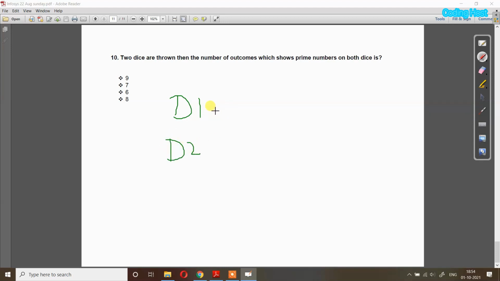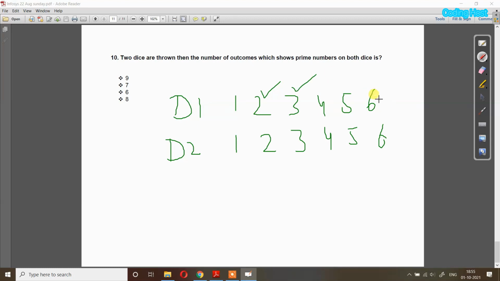In each of the dice we have a total of 6 numbers, 1, 2, 3, 4, 5 and 6, and the same on dice 2. So you can see which of these 6 numbers are prime. 1 is not a prime number, 2 is a prime number, 3 is a prime number, and 5 is a prime number. And the same here we will have the prime numbers 2, 3 and 5.